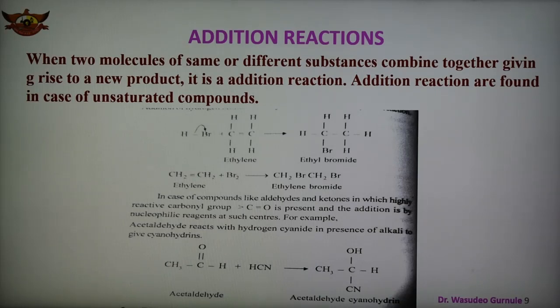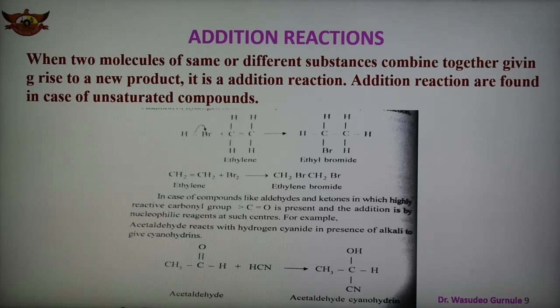We can say that when two molecules of the same or different substances combine together to form a new product, this is known as an addition reaction. Addition reactions are found generally in unsaturated compounds. Alkenes and alkynes add groups of atoms at their double or triple bond. Such molecules are always under strain, which makes them susceptible to attack at the pi bond present in the molecule. The reaction in which groups of atoms join across the multiple bond or the pi bond is known as the addition reaction.